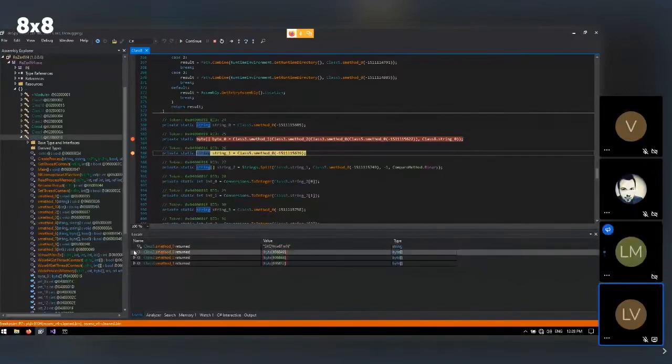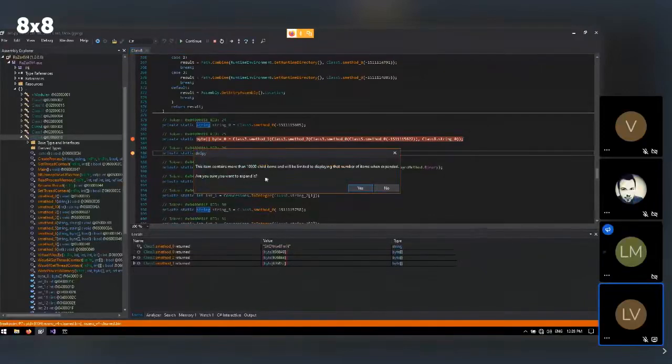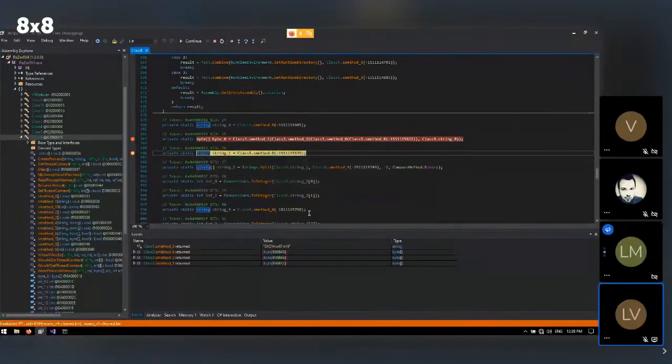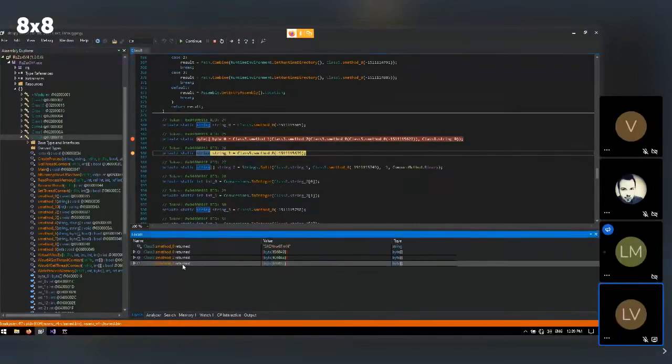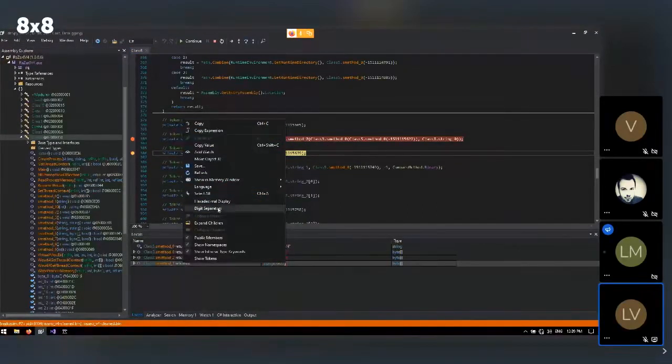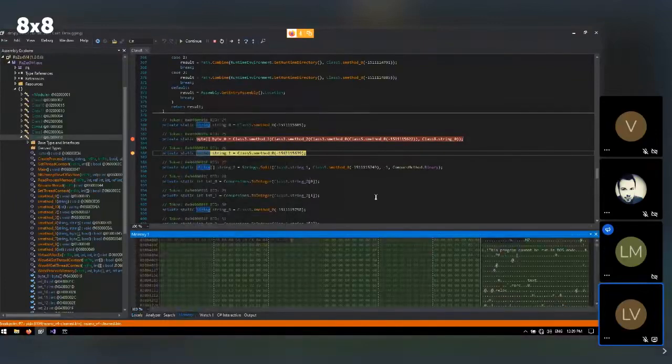So what we can see here is that we don't want to view 1,000 child items, but what we see here is that the S method 0 returns something, 2 and 1 returns something. So what we're mostly interested in is S method 1 from class 3, because that's the final function, because these all fit together. So from this, I want to show this in the memory window, memory 1 in this case. And then you can also see here that it starts with MZ.